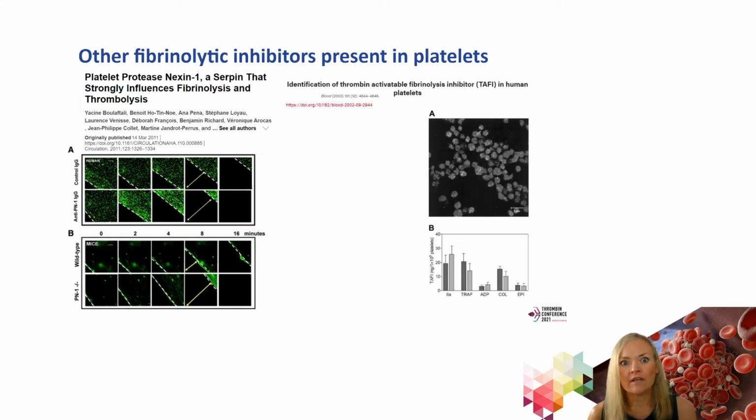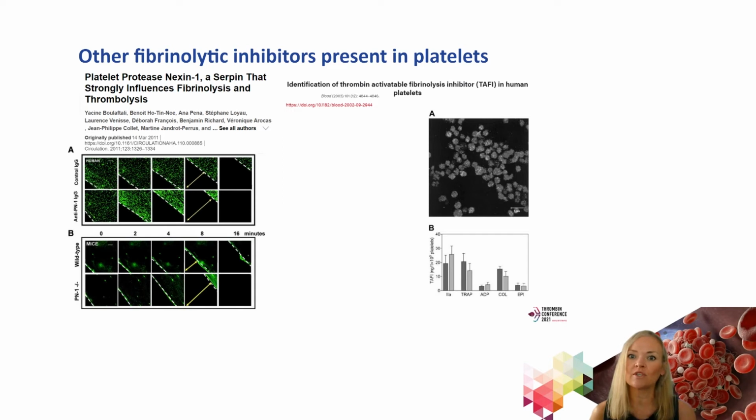There are other fibrinolytic inhibitors that are present in platelets, and I'm not going to go into these in depth today because this is not work that stems from my laboratory, but you'll see here a very nice publication from Martin Jandrot-Perrus's laboratory that showed that protease nexin-1 can exert an antifibrinolytic effect by inhibiting tPA, thereby downregulating fibrinolysis.